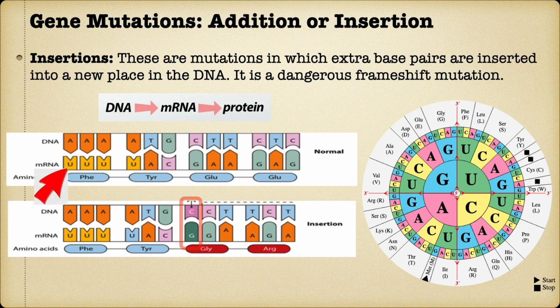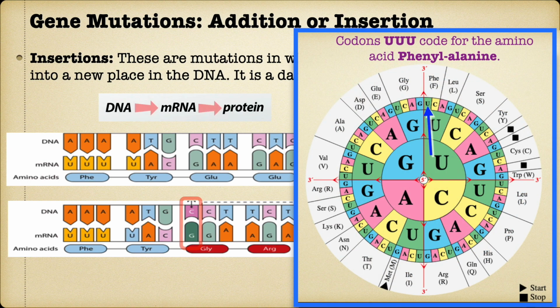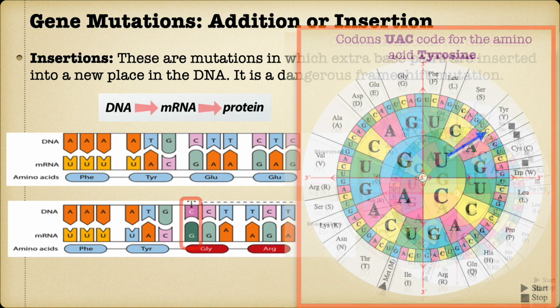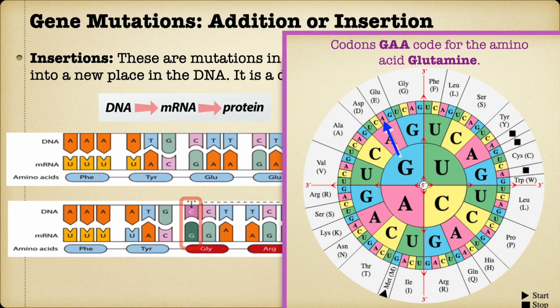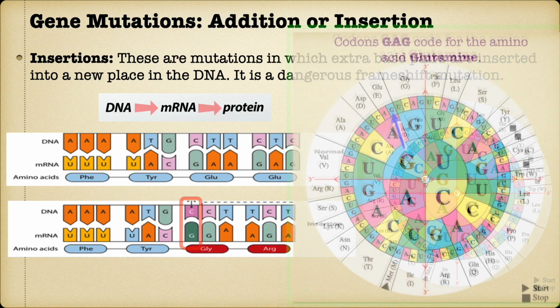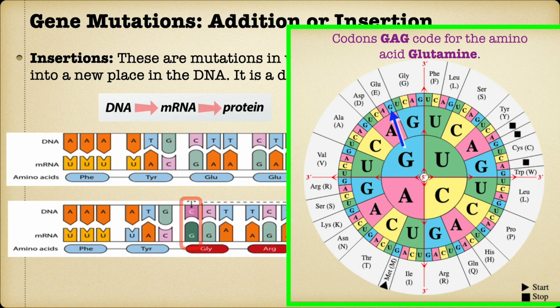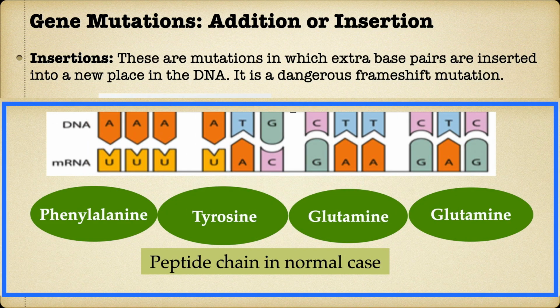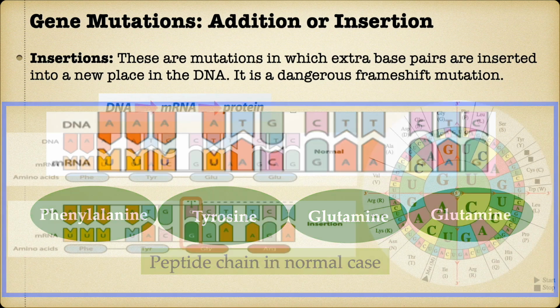Our mRNA molecule has bases UUU, UAC, GAA, and GAG. As for the Codon-chart, the bases UUU code for the amino acid phenylalanine. The second codon triplet UAC will attract the amino acid tyrosine. The third codon triplet GAA will bring in the amino acid glutamine. The fourth codon triplet GAG will also be bringing the same amino acid glutamine. All these 4 amino acids will create a peptide chain which eventually forms the requisite protein. This is the normal way of protein synthesis for the given DNA base sequences.